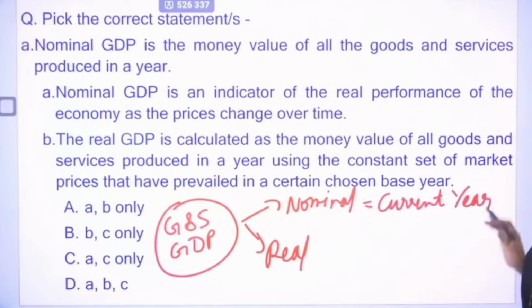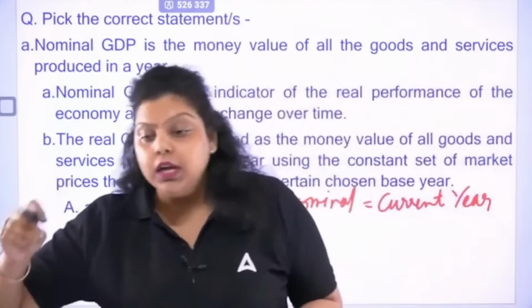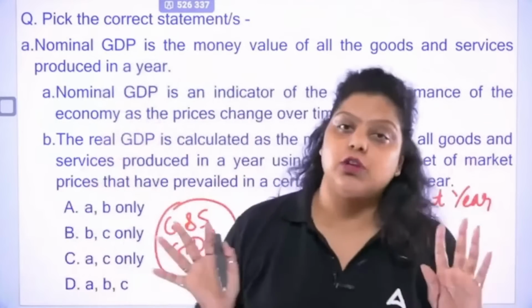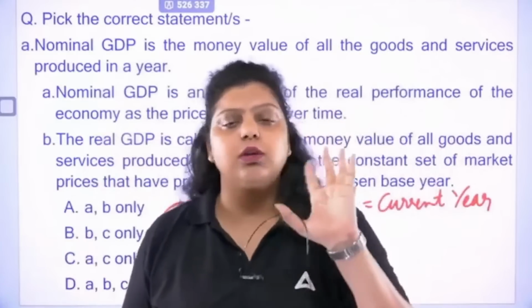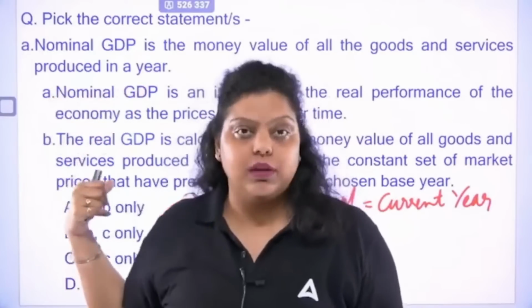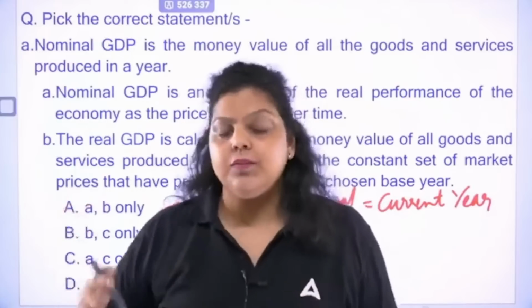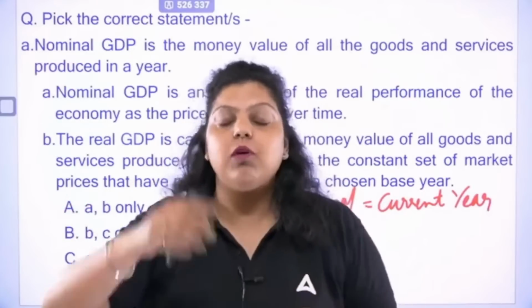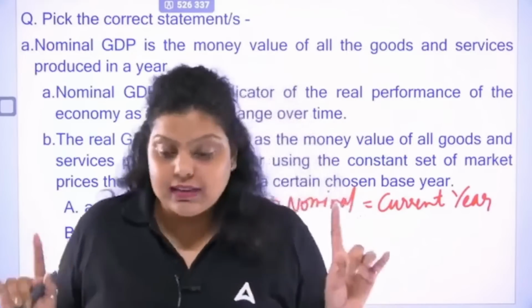You are not comparing any value. Let's say 2023 is the current financial year. Whatever production we have done in a country in 2023, that money value, 1 crore, 5 crore, 10 crore, doesn't matter, will be treated as nominal GDP. You are not subtracting or adding anything. That's nominal.